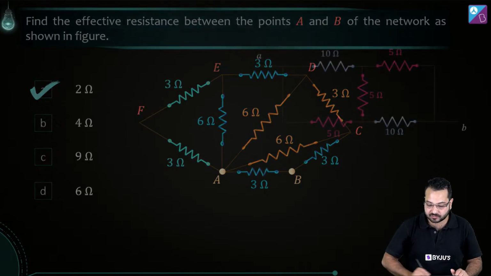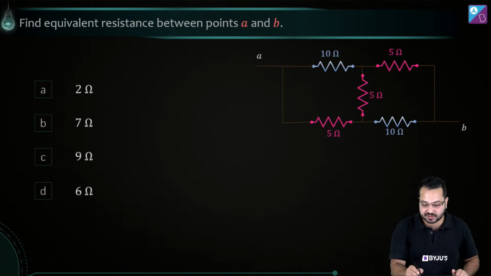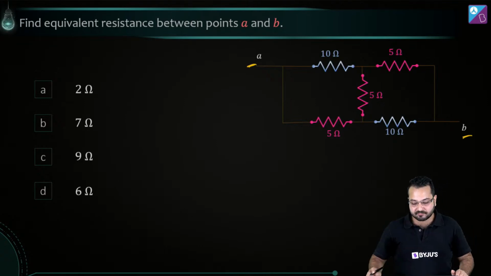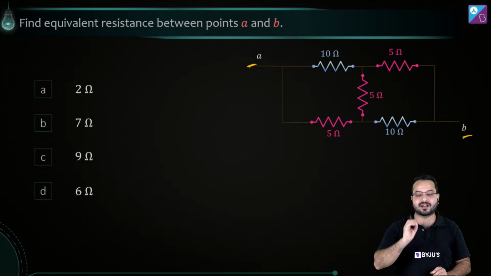All right, now let's move to the next question. Find equivalent resistance between points A and B. Okay, now this is A, this is B, and we have to find out what is the equivalent resistance between A and B. Now my question to you is, what kind of circuit is this? What should we apply in this circuit?